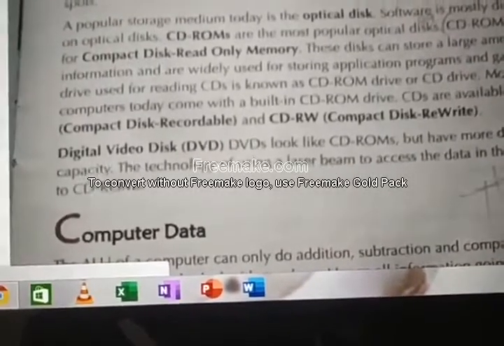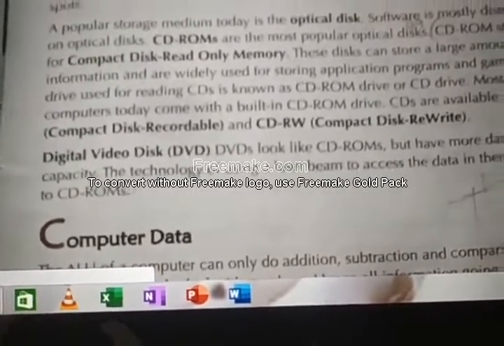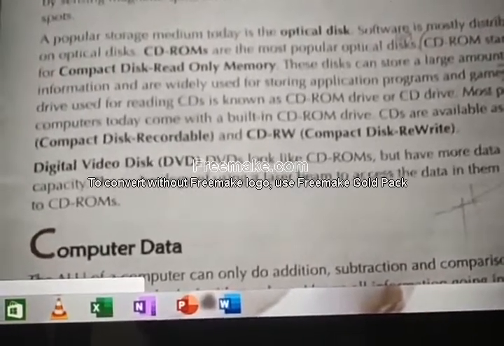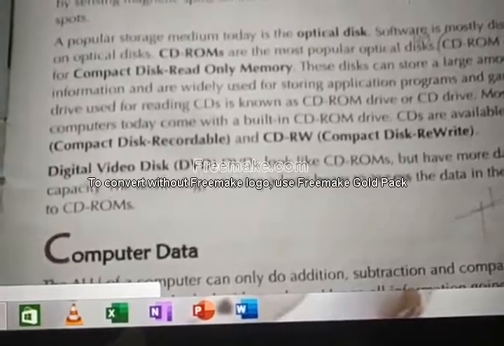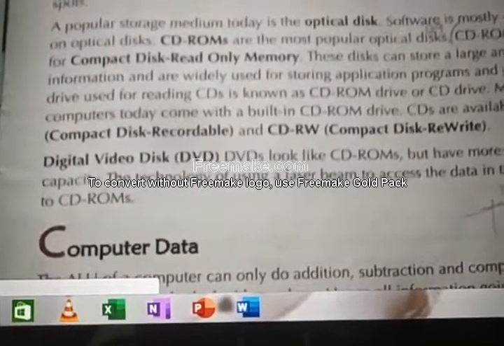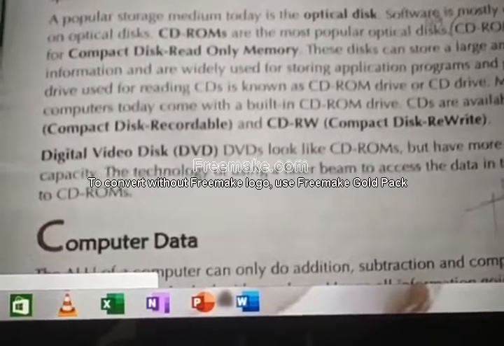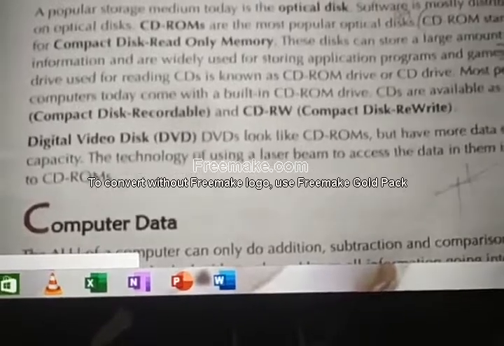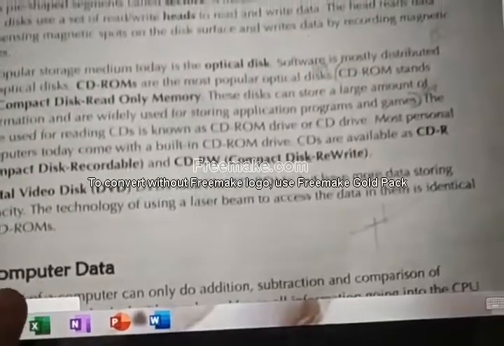Now we saw about hard disk, CD, everything. Finally, one thing, and then I will wind up the class. DVD. DVD is also known as digital video disc. This is also round in structure like CD. Digital video disc looks like CD-ROMs.